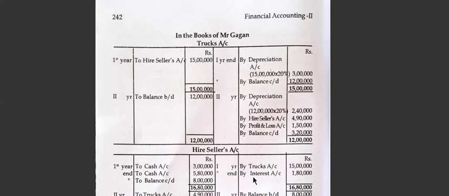Okay, first is interest entry. So interest account debited, calculated, see the working note, you will get 1 lakh 80,000. Then they have paid installment. So hire seller account debited to cash account, at the end to cash account 5 lakh 80,000. You check the problem, you will get it in the working note, because 4 lakh is the installment plus the interest added. So total installment is 5 lakh 80,000.